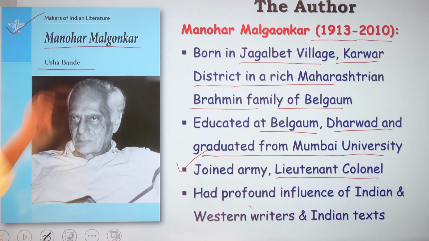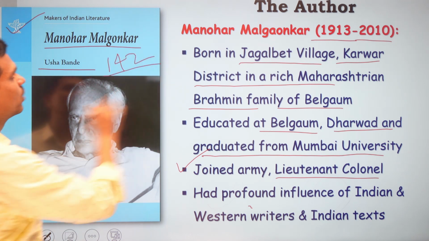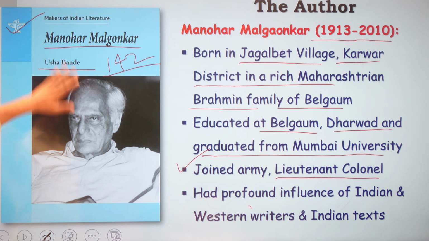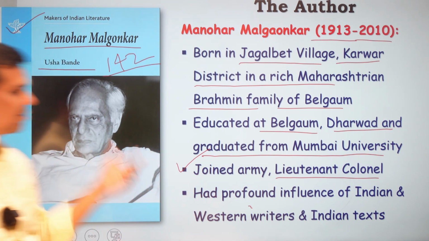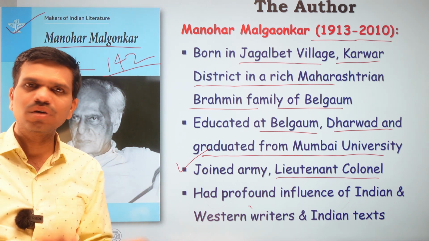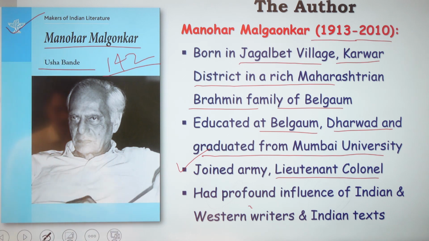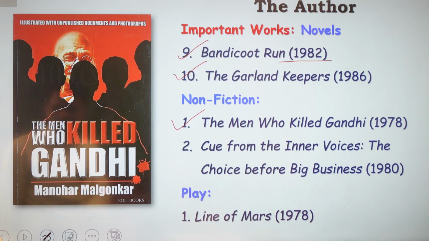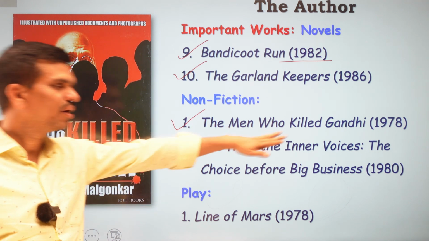There are 142 pages in this issue. Just type in Google Manohar Malgaonkar and you will find this PDF by Sahitya Akademi. So this is the information that you can have, and hence this work becomes very important, The Men Who Killed Gandhi.